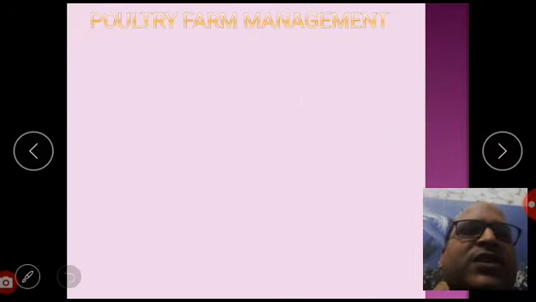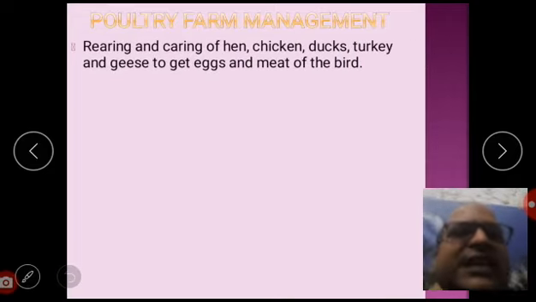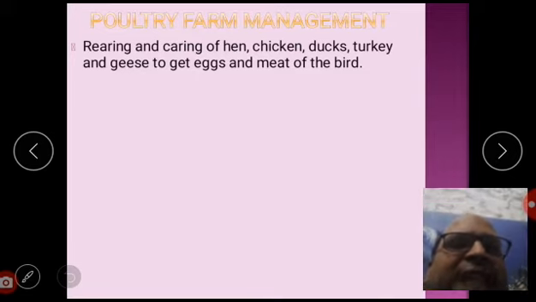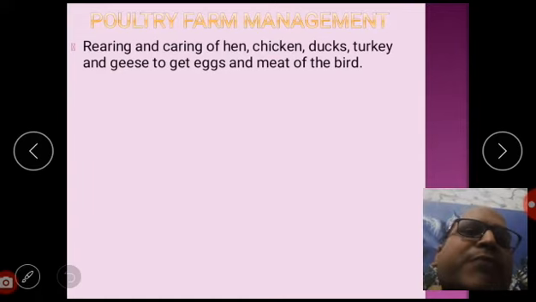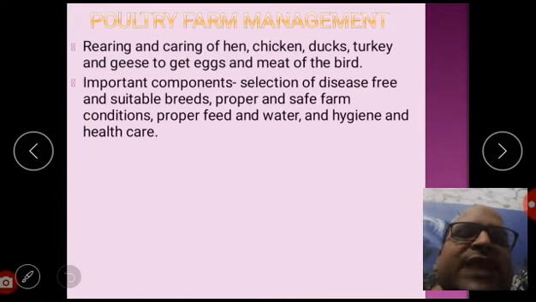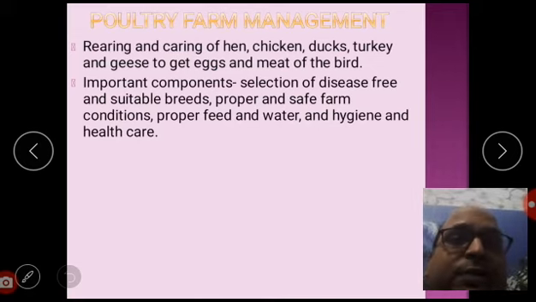Okay, next, poultry farm management. We are now coming to poultry farm management. Here we can say that it is rearing and caring of hen, chicken, ducks, turkey and geese to get eggs and meat of the bird. These are the things we have to keep in mind for poultry farm management. Important components are selection of disease-free and suitable breeds.